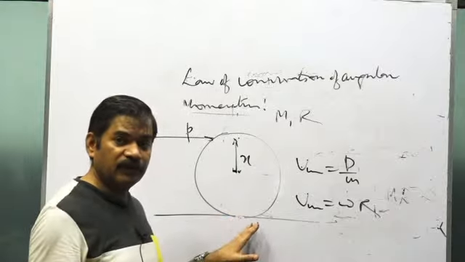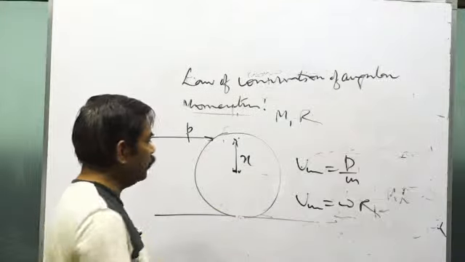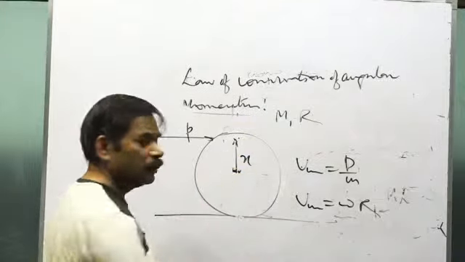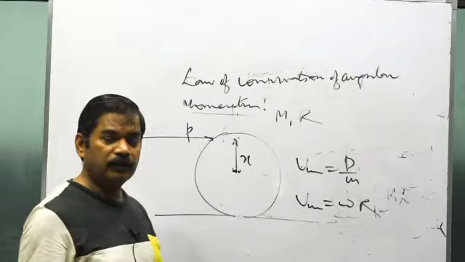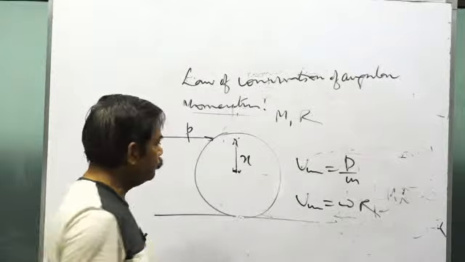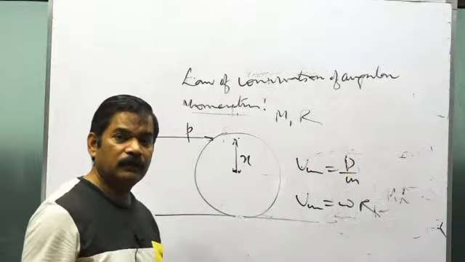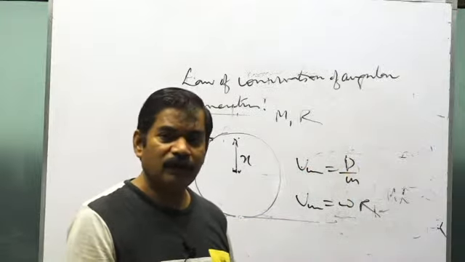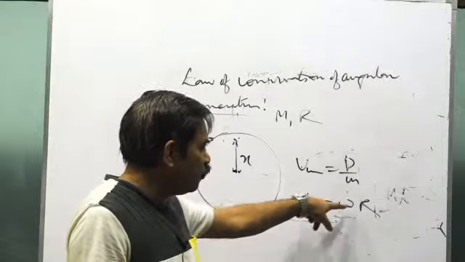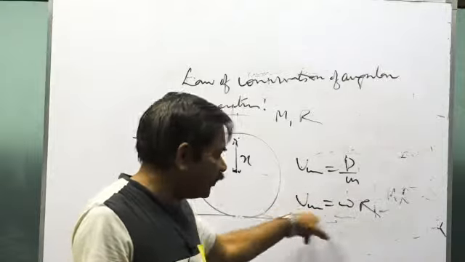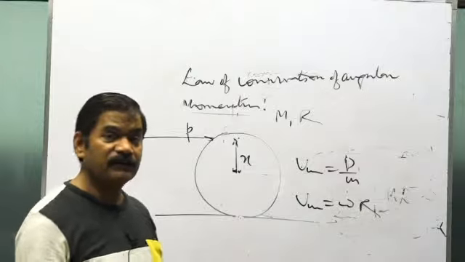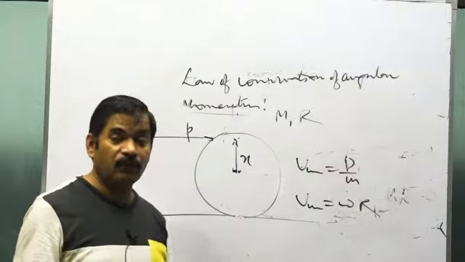Even if this is rough, you need not consider the force of friction. It will be P into X equals I omega. Put the value of I, get the omega. And P equals mass m into V center of mass, and the relation between V center of mass and omega from these two equations will fulfill this condition. This will be the equation in that case, even if it had been rough also.